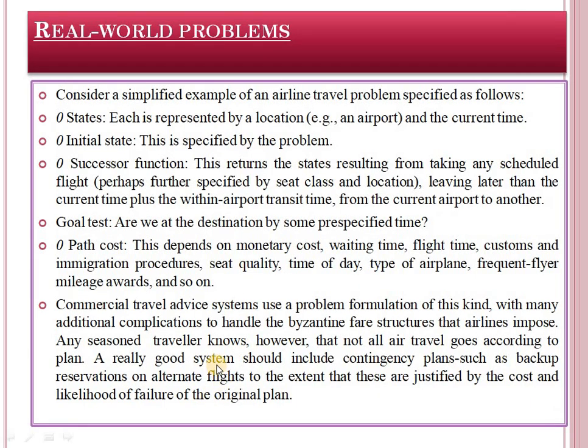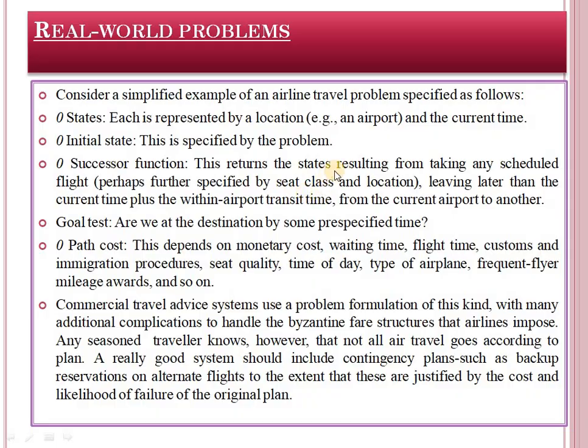Consider a simplified example of an airline travel problem. Specify as follows. First, state. Each state is represented by a location, for example, airport and a current time. Initial state. This is specified by the problem. Then successor function.